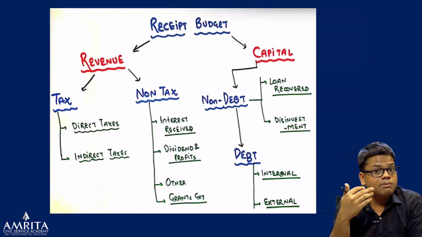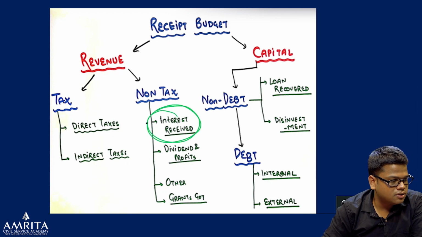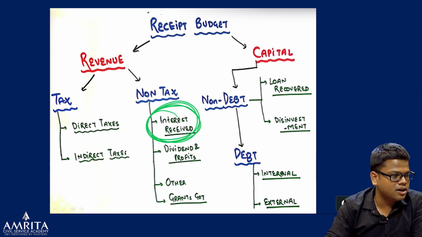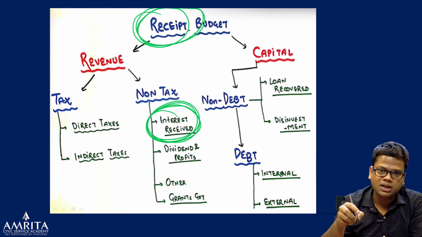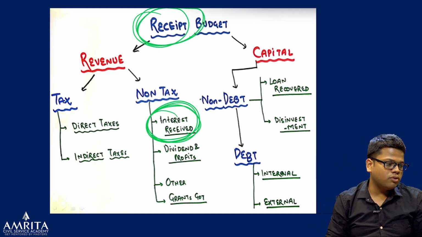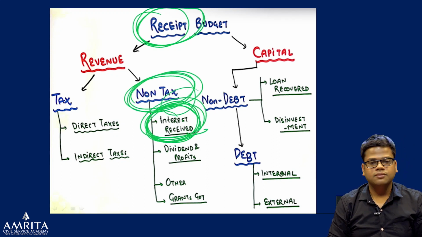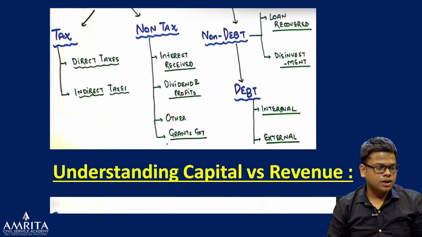So it is coming into the revenue part. Okay, so where will that be placed? That will be placed under interest received here, in the receipt budget. We are getting the money, so it is a receipt, and within the receipt, not the capital, but the revenue. So revenue, that is also non-tax. There is no tax on that. That's only the interest received. Getting my point? Very easy.